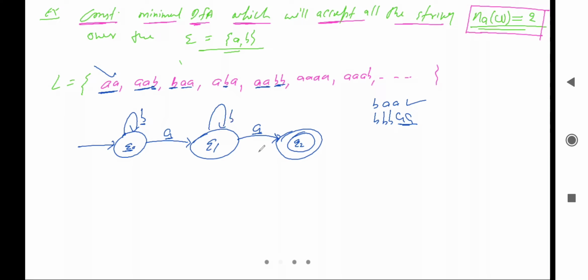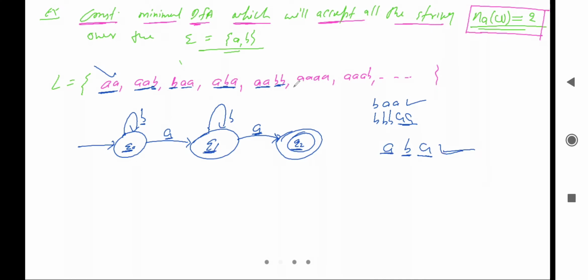Okay, let me check. This string is possible in the language. It is A, then in between B, after that A. Initially it is A, so from Q naught by reading A, we are going to Q1, and from Q1 by reading B one time, we are on Q1. After that by reading A we are on Q2, and Q2 is the final state, and it is accepting, right? So this is the valid one.